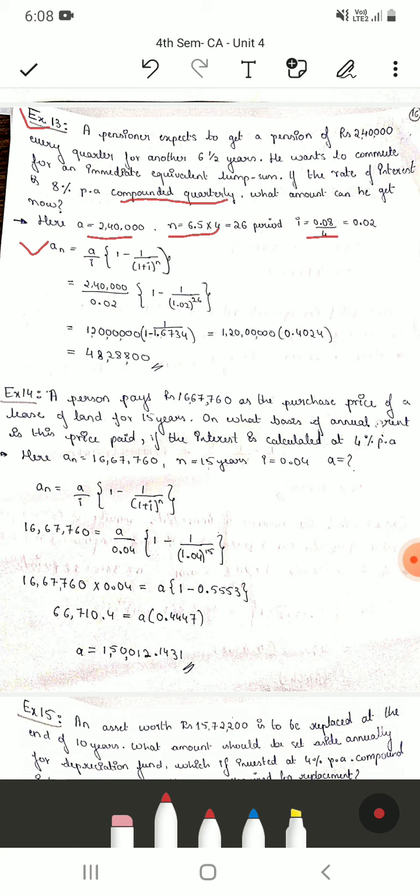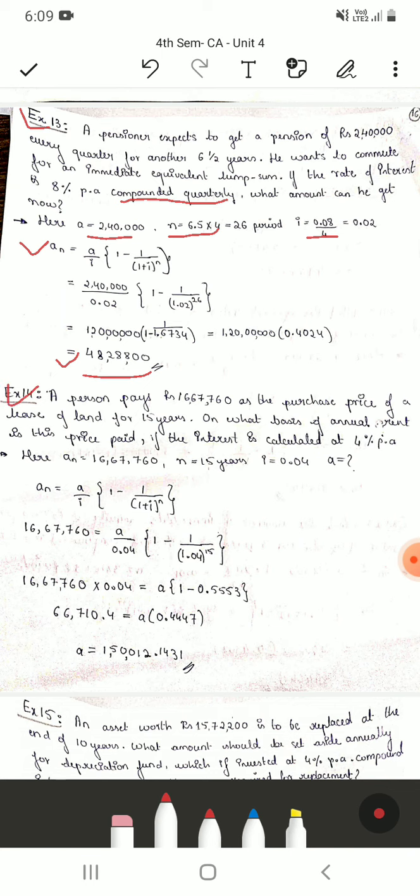The formula for present worth is A = (a/i) × (1 − 1/(1+i)^n). Substituting all the values, you get the final answer as 48,28,800 rupees. So he gets an amount of 48,28,800 when he wants to commute, and he gets it as a lump sum.